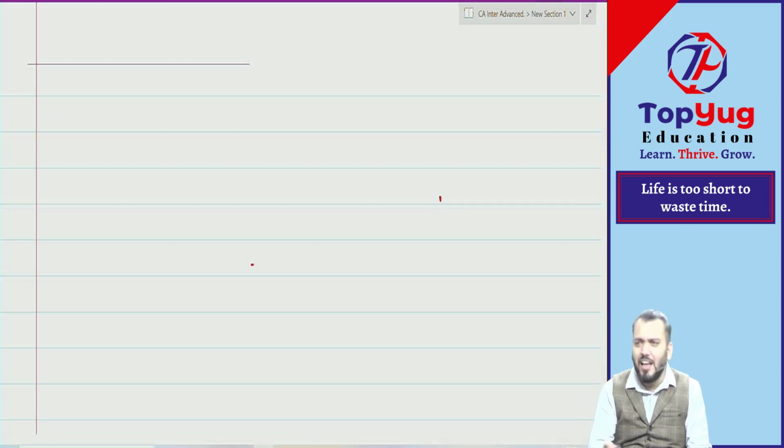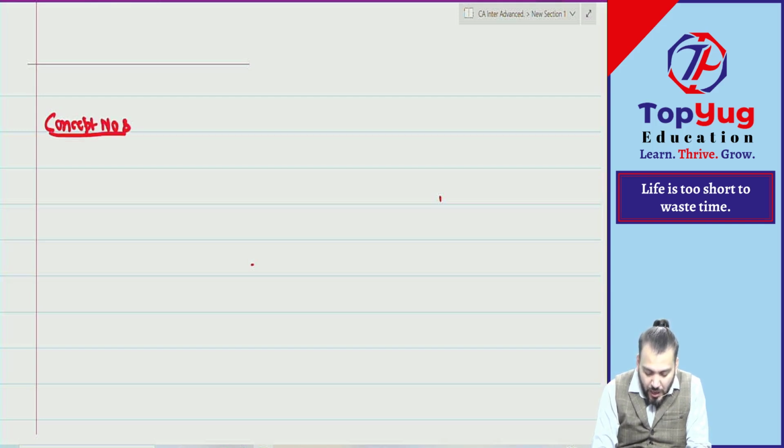Now, I think the last concept, whatever is pending, is concept number what? Concept number 8, and that is piecemeal distribution. That is very simple.